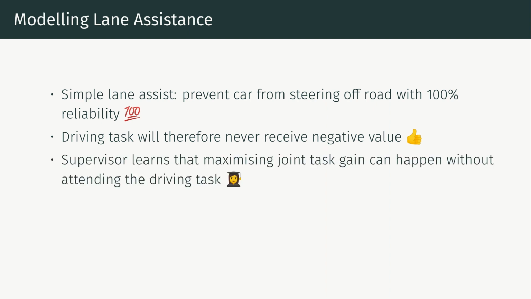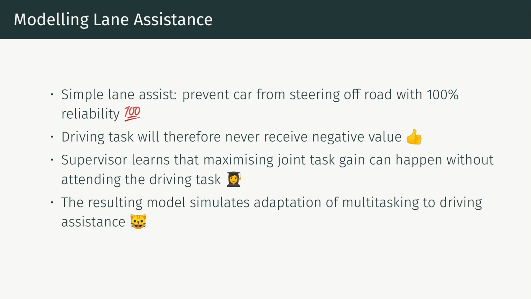Which means that the supervisor learns a policy where it does not really need to visually attend to the driving task and instead can focus on maximizing the gain from the in-car search task. This is a model of a driver who has adapted to overly rely on automation.